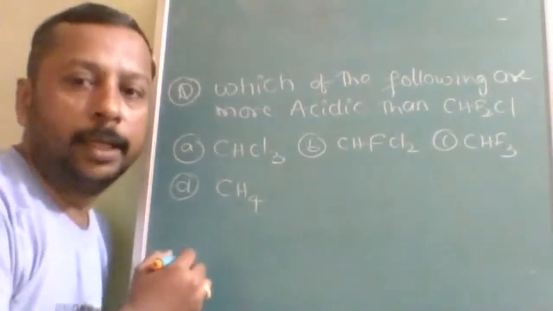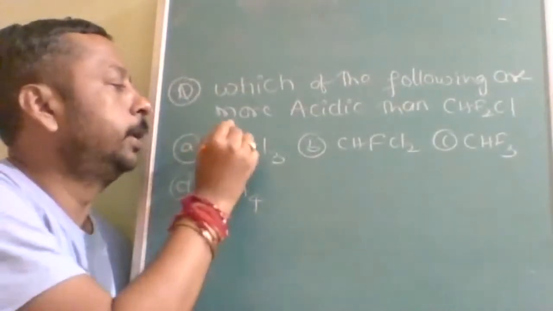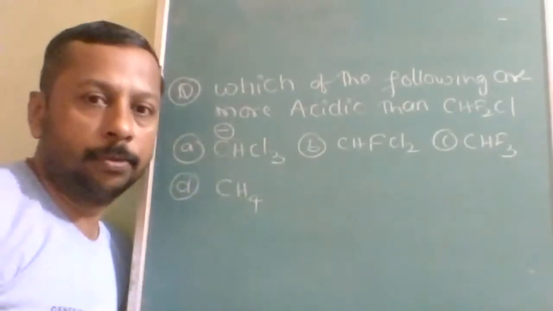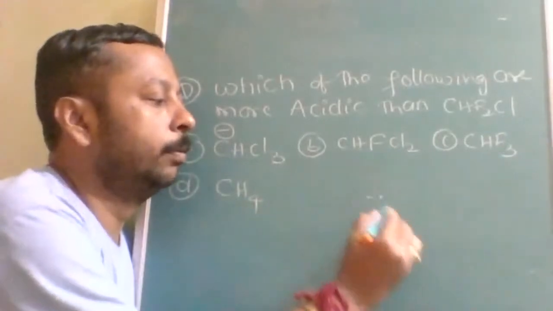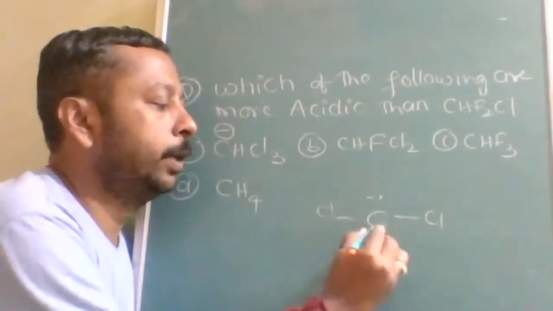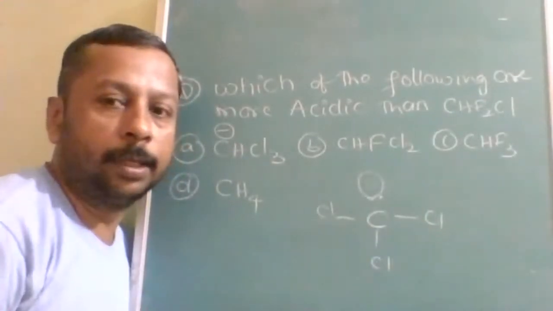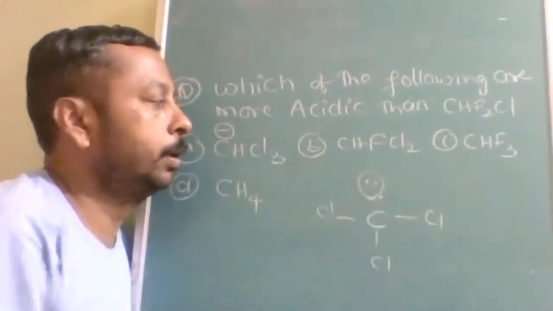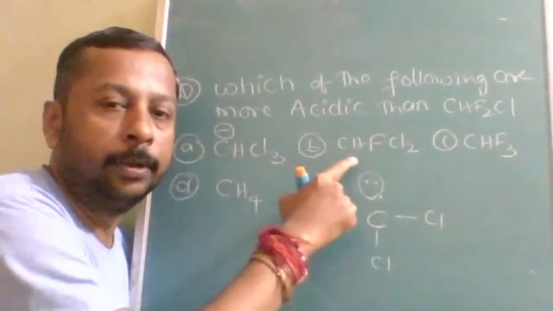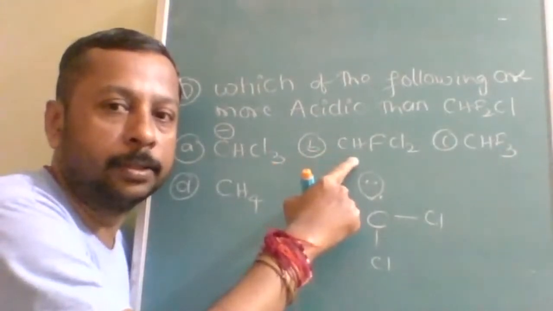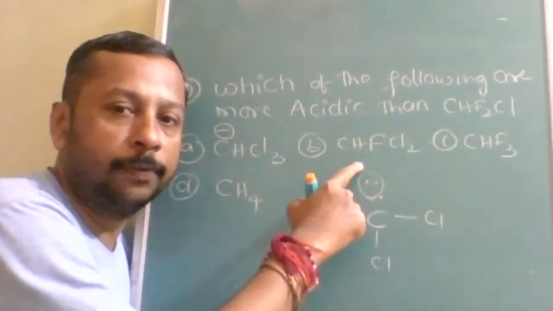acidic means the tendency to lose H+. So if H+ is lost, then it is going to be a negative charge. Understood? Carbanion. In this carbanion, the lone pair can be resonance stabilized. Stabilized in the d orbital of chlorine. So more resonating structures are here, and here fewer resonating structures, but in comparison to this, more resonating structures.